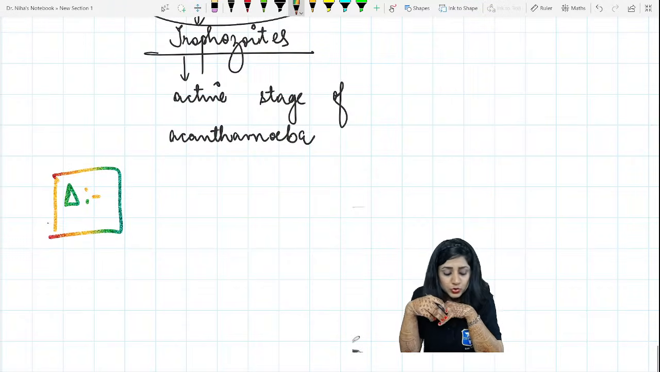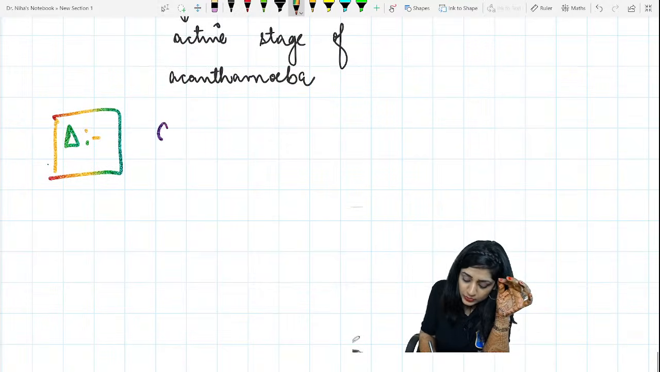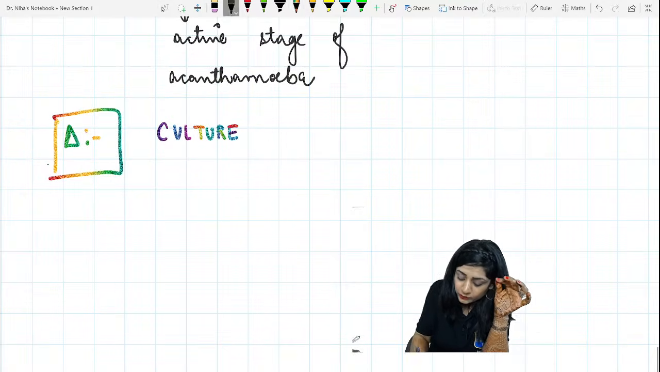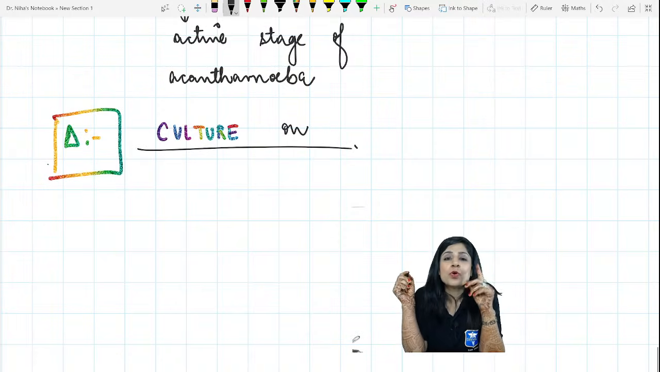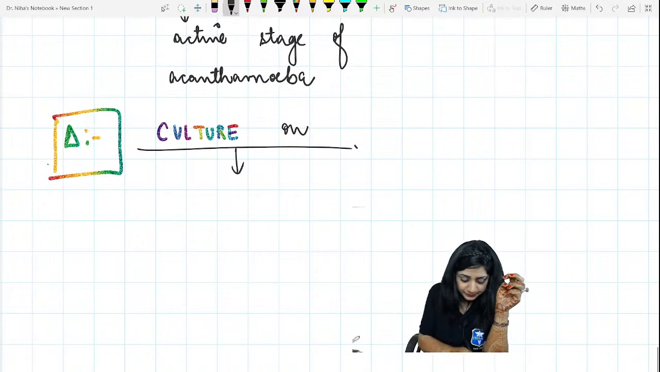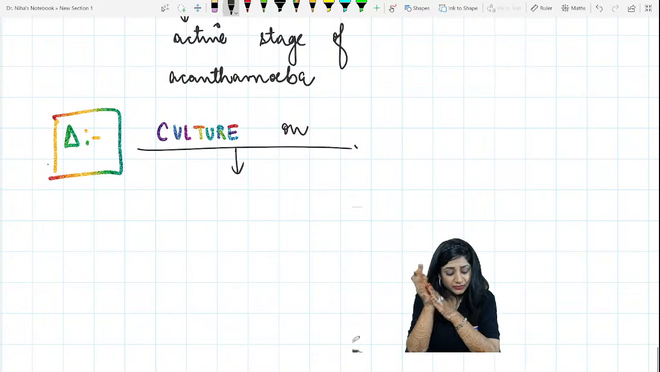What we are going to do in order to make the definite diagnosis, and your clue is that we are going to do culture. What are you going to use for the culture? Culture on what? So what is the most important diagnostic culture media that is used for the diagnosis of Acanthamoeba keratitis? What is the answer? Anybody? Satvik, Avinash, Khushbu, Govind. Who will give the answer? Ankur?